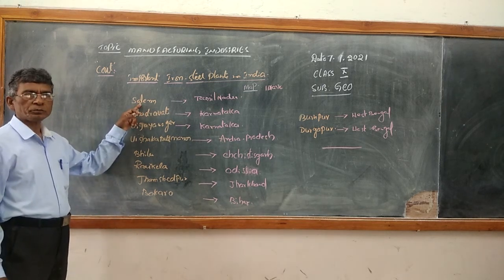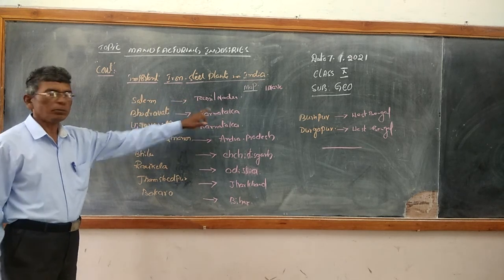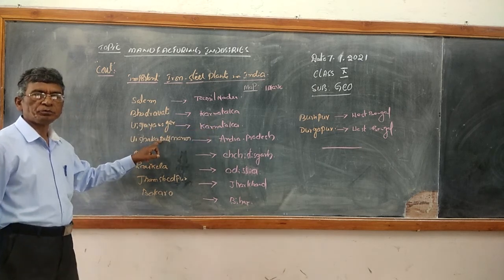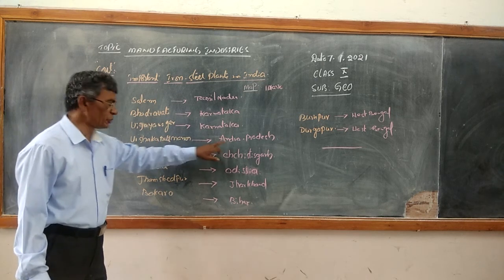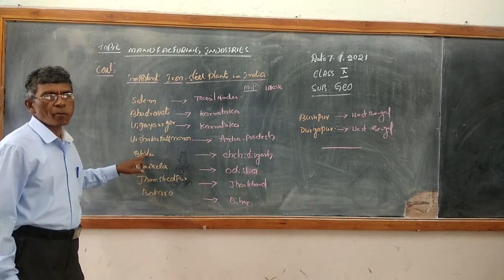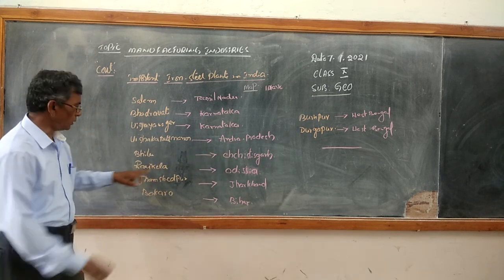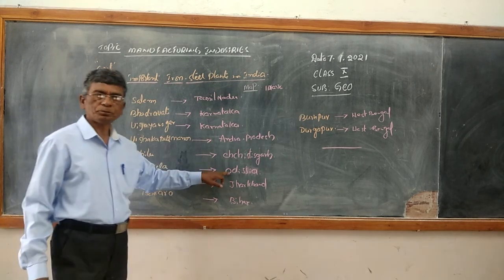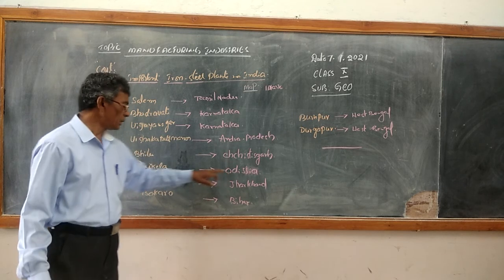Here, Salem is in Tamil Nadu, Bhadravati in Karnataka, Vijayanagar in Karnataka, Visakhapatnam iron steel plant in Andhra Pradesh, then Bhilai in Chhattisgarh, then Rourkela iron steel plant in Odisha.